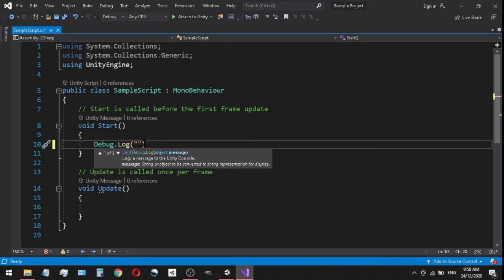And here we can put hello world, and then you could put your name, whatever you like. I'll just put hello world for now, and then we will use a semicolon to end this line of code. Semicolons are like full stops in programming languages. You use a semicolon to end that line of code.